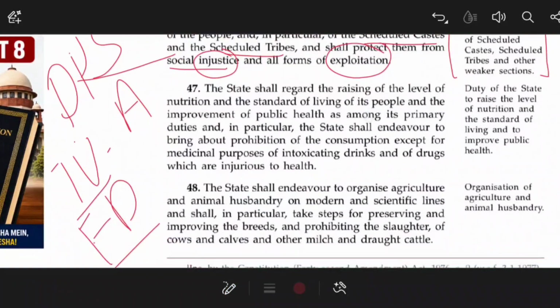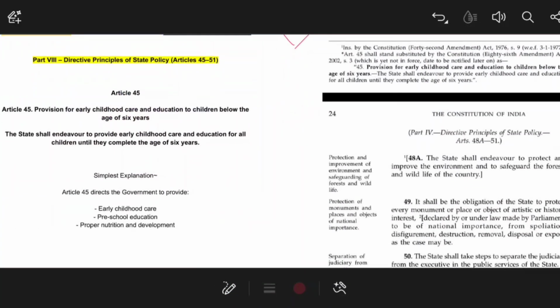Now Article 47 is basically about raising the level of nutrition and improving the standard of living of its people. That means it is the duty of the state to raise the level of nutrition that is essential for the survival or development of the people of India, and also to improve the standard of living and public health. I have added all these articles, but I will discuss each in simple language. Article 48 is about organization of agriculture and animal husbandry. Today we will discuss from Article 45 to 51 and 51A.